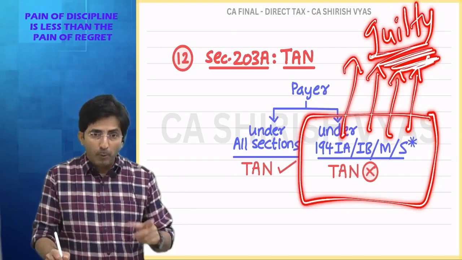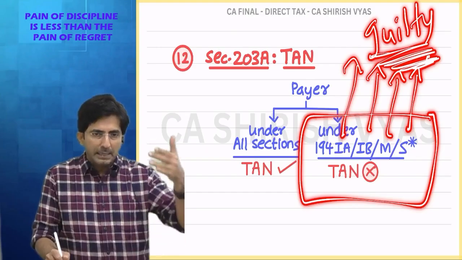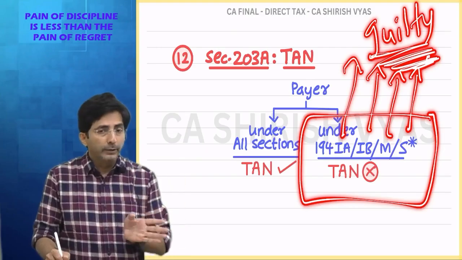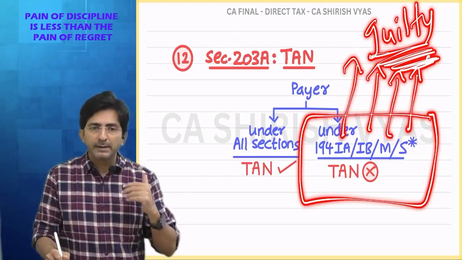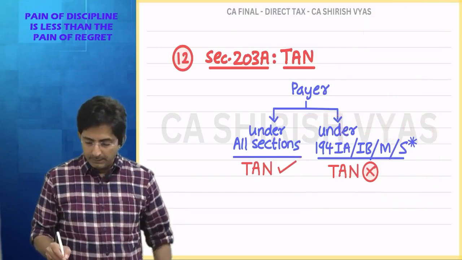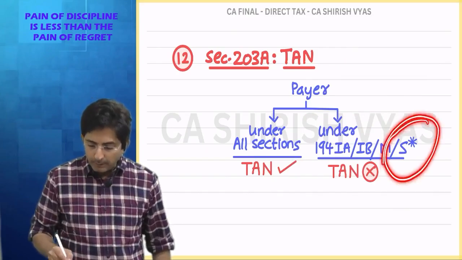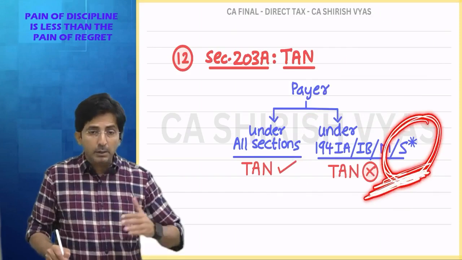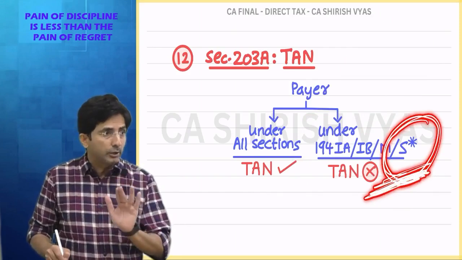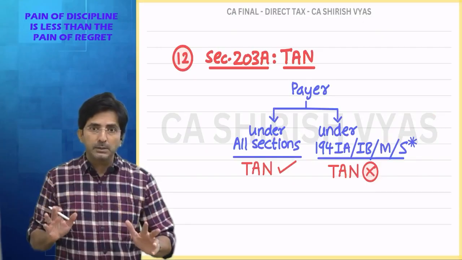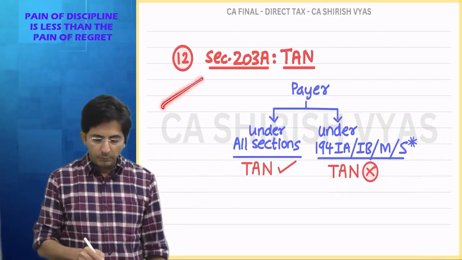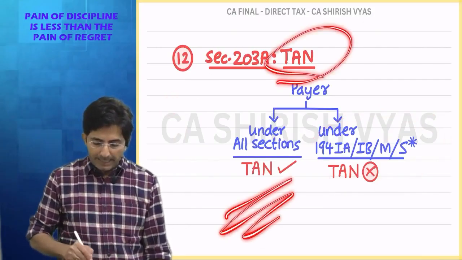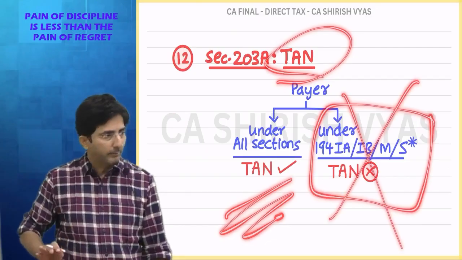And when you deposit TDS by the 30th of next month, you have to deposit online. And when you deposit online, there is a challan. That challan becomes a challan-cum-return. No need to separately file quarterly returns. These are the relief points under 194 for IA, IB, M and S. S enjoys the relief when the purchaser of cryptocurrency is a small individual or HUF. Otherwise, if cryptocurrency is purchased by big people, they are not covered in this special relief. So this was the 12th point: generally you should have TAN, but under these sections TAN is not required.